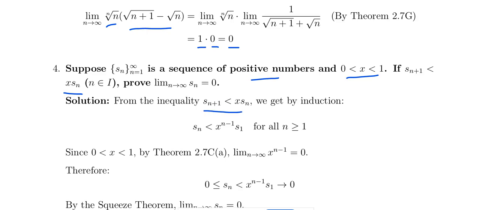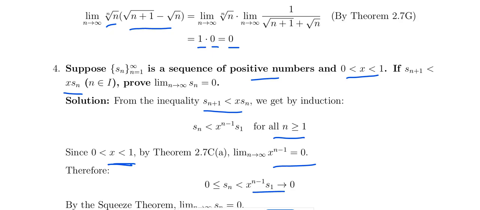So Sn plus 1 less than x into Sn means Sn less than x power n minus 1 into S1 for all n greater than equal to 1 by the induction. X lies between 0 to 1. So limit of the x power n minus 1 converges to 0. So that this is converges to 0. Sn is converges to 0. Okay.